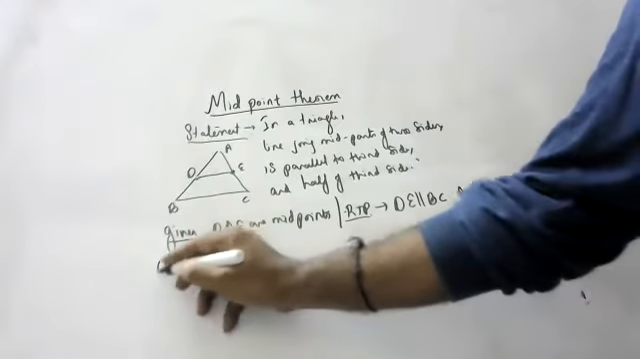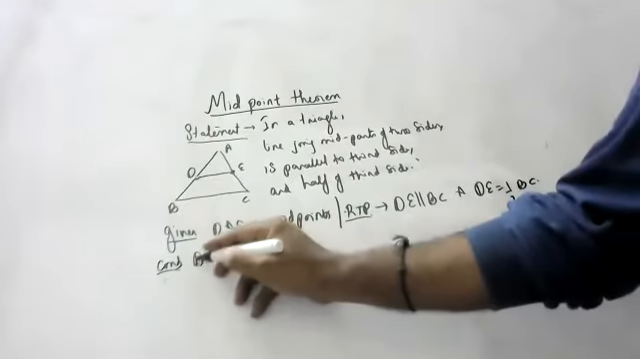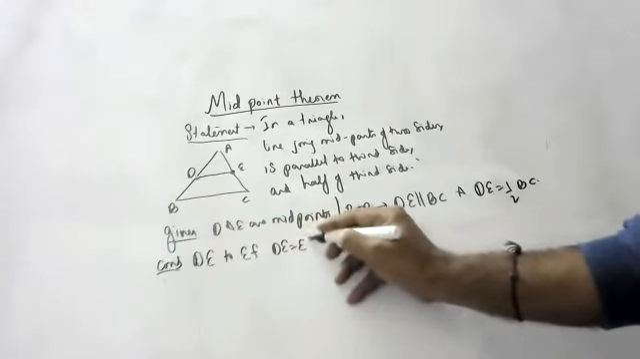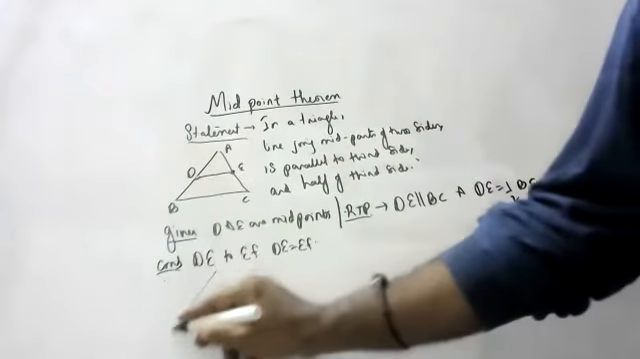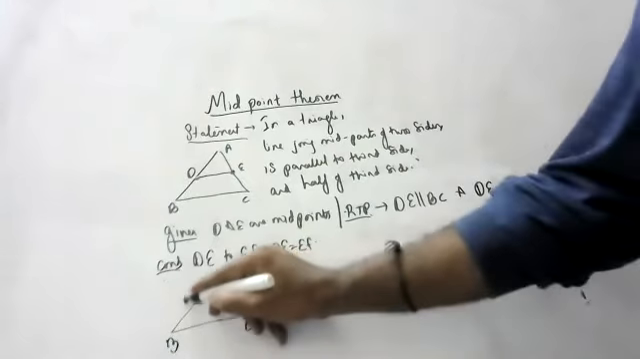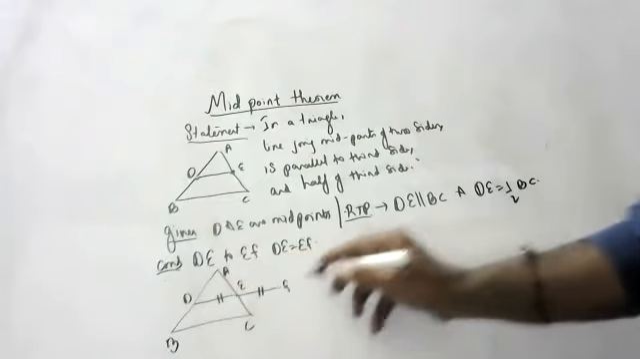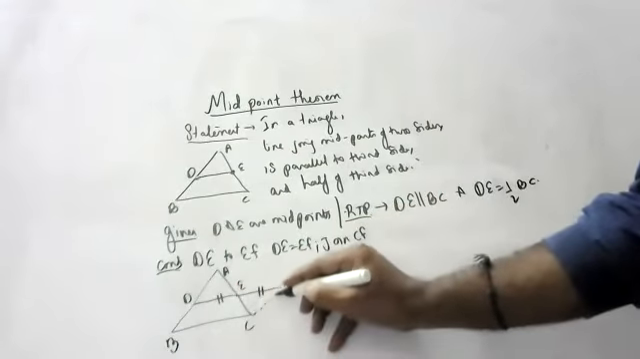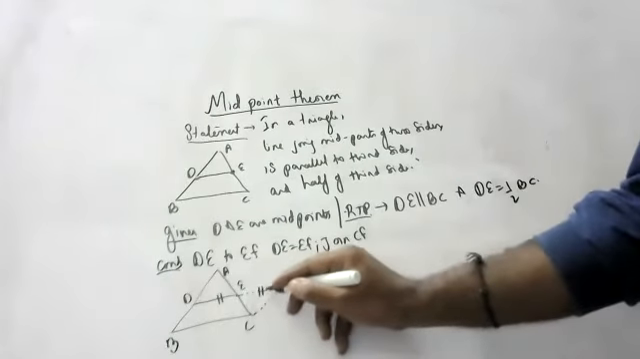Construction. Okay, children. Extend DE to F such that DE is equal to EF. Children, please see here all of you. This is A, B, C. This is D, E. Extend DE to F such that DE is equal to EF, and join CF. All extended lines should be in the form of dots, children.